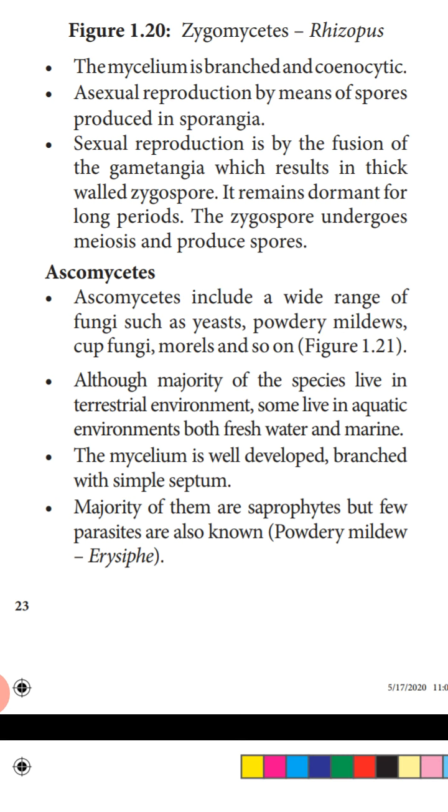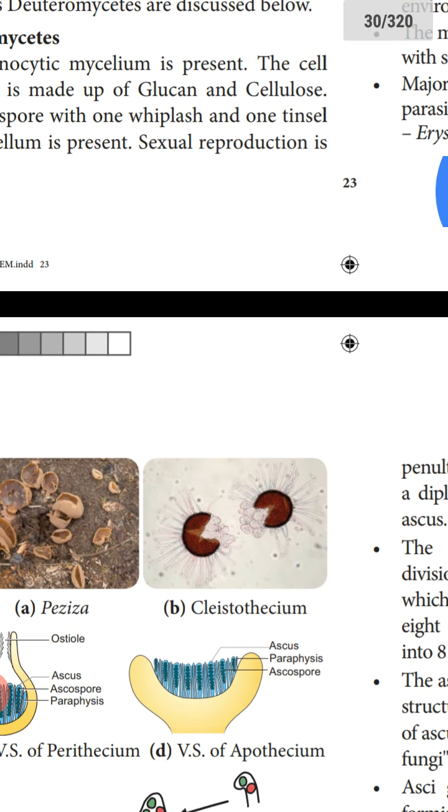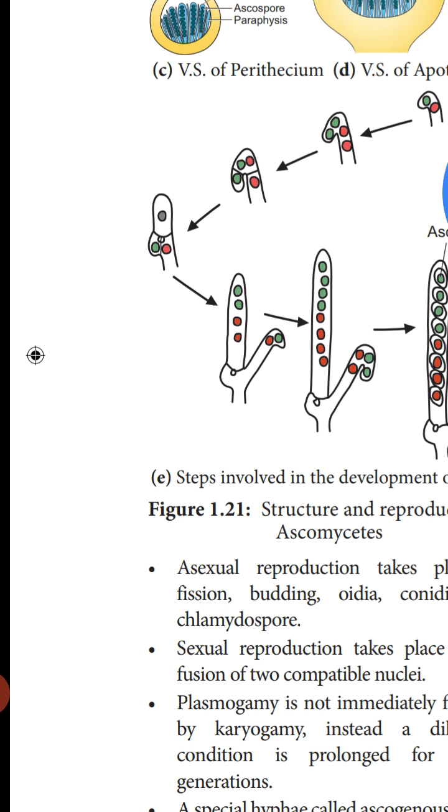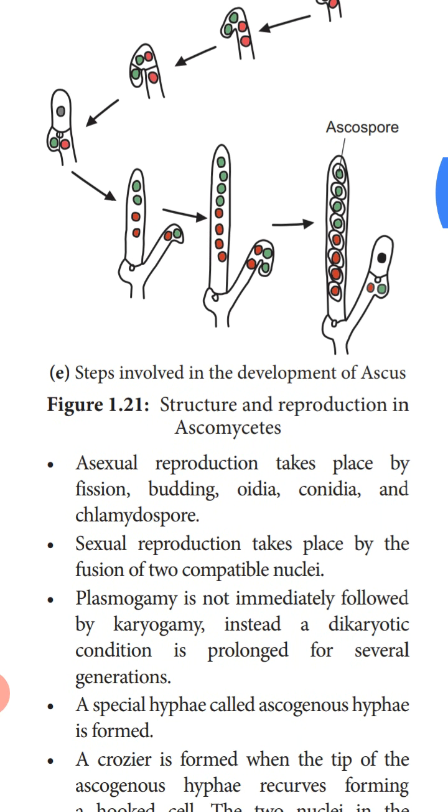The mycelium is well developed and branched with simple septa. So here we are studying ascomycetes. They have septate hyphae, and again the hyphae are branched. The majority of them are saprophytes, but a few parasites are also known. So in ascomycetes also most of the species are saprophytic and only a few are parasitic. Next, the features of the ascomycetes we can see.